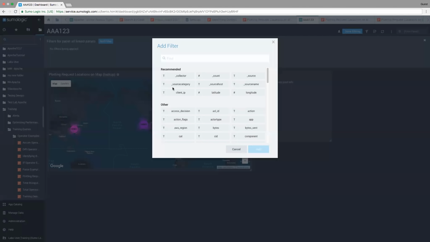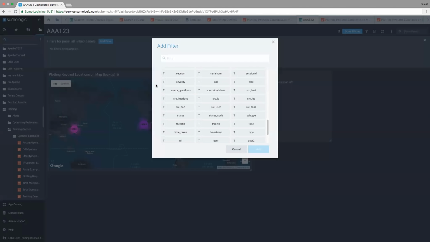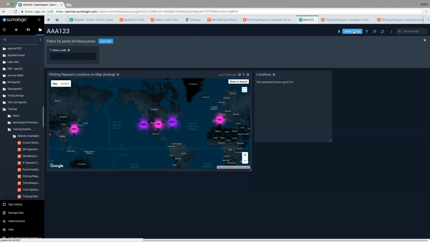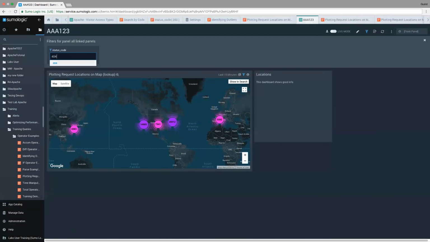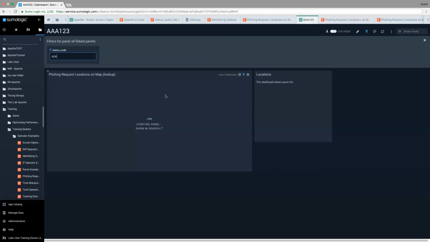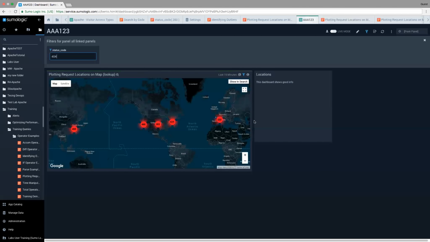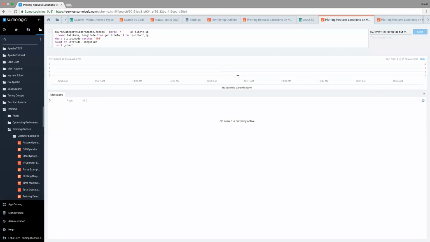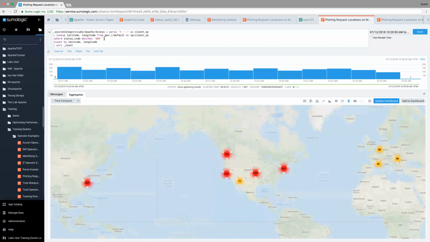And I want to apply the filter for status code. So I'm going to look for the filter of status code. There it is. And I'm going to click add. And I'm going to click done editing. So now I'm done. So now let's say I want to look for 404s. Type 404, click enter. And the screen is only going to show 404s. And to confirm that, if I look in my query, there's the 404.